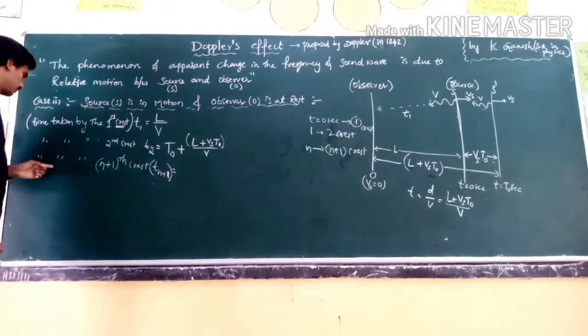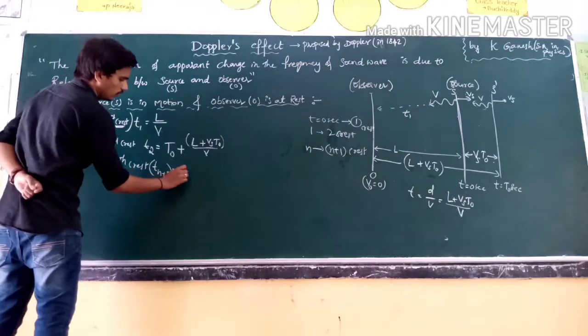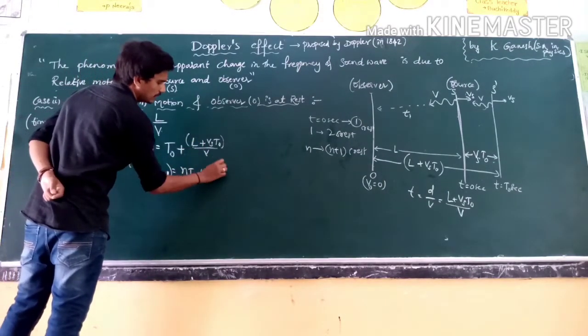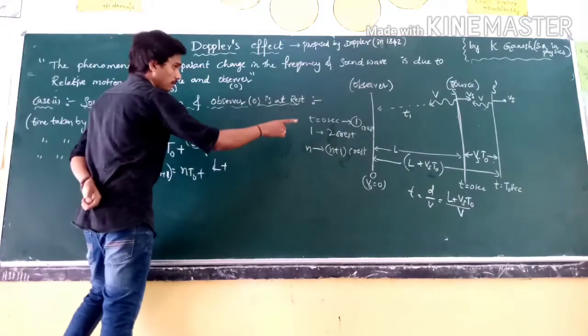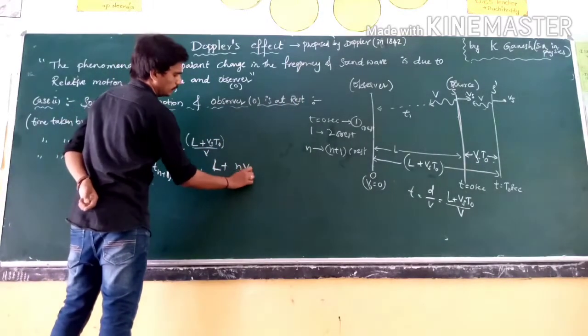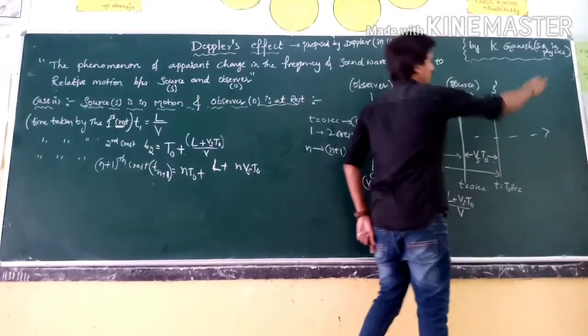So the time taken for the n plus 1th crest, tn plus 1, is equal to n times t naught plus this distance. The initial distance from source to observer never changes: L plus n into Vs t naught. That means this distance goes on increasing.